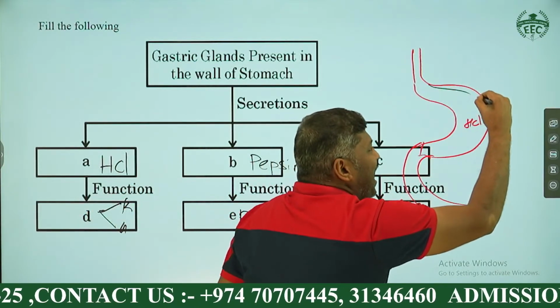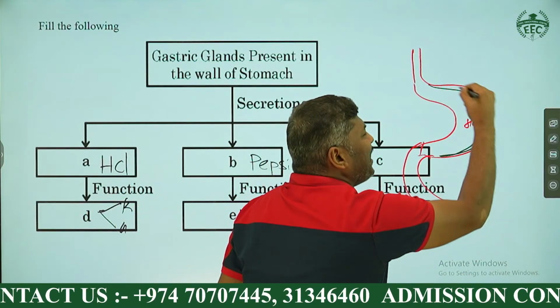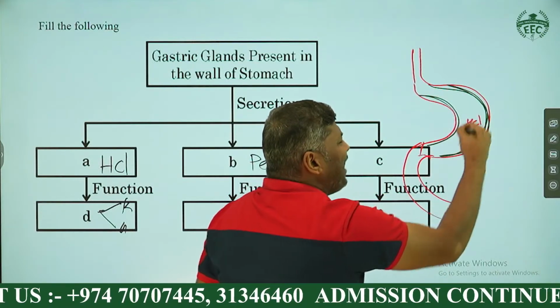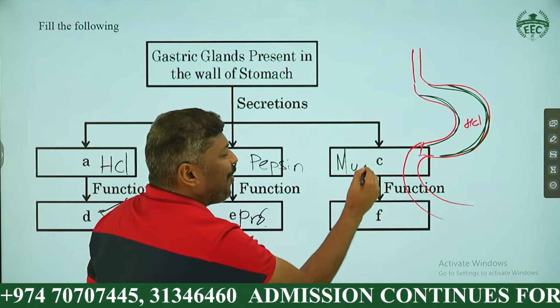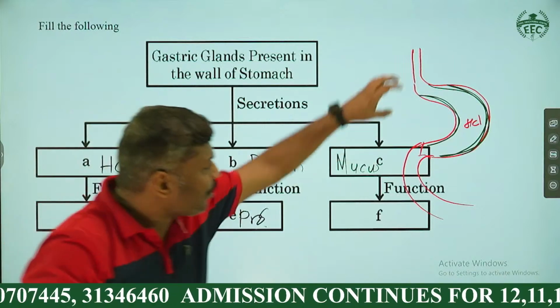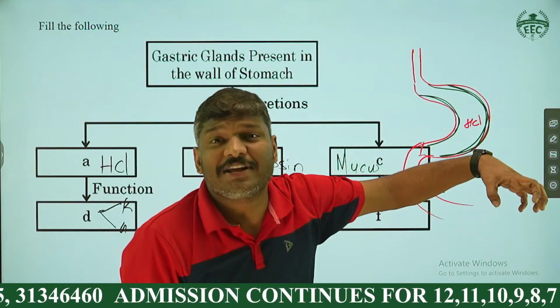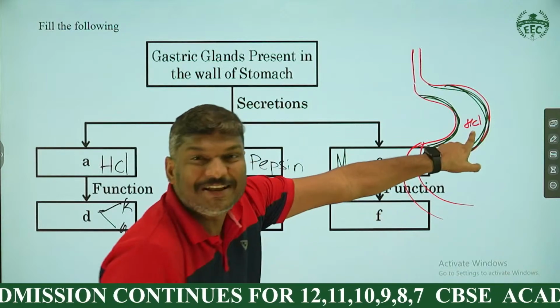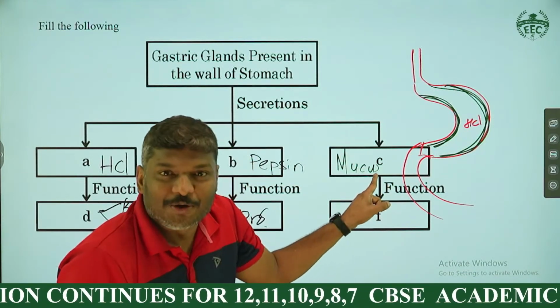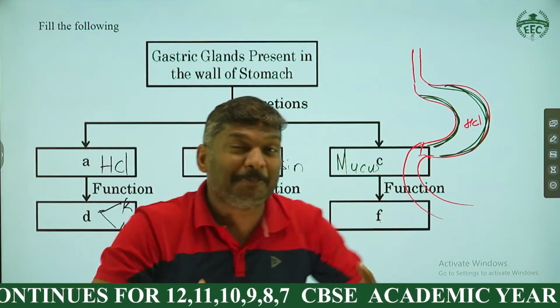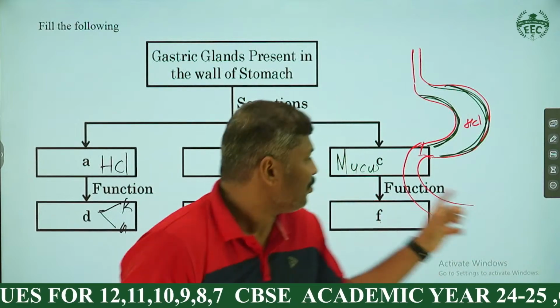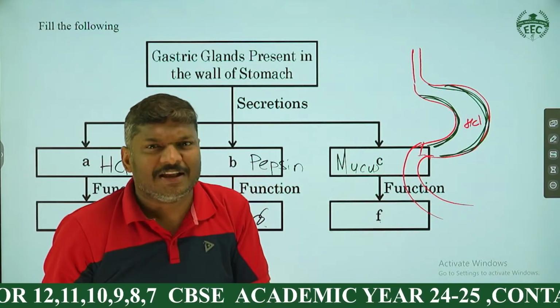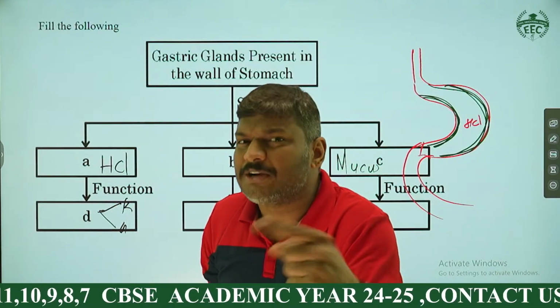And here you can see our stomach is internally lined by a material called mucus, my dear student. Our stomach is well protected internally from HCl. That is what we call mucus. So what is the function? Mucus can protect our stomach from HCl. That's why taking food at proper time is important.